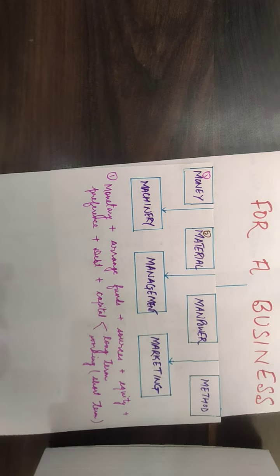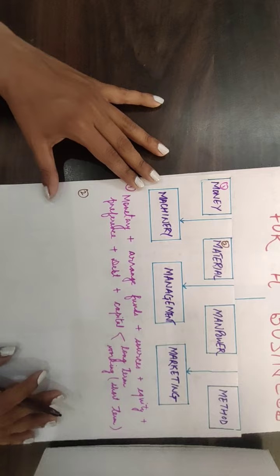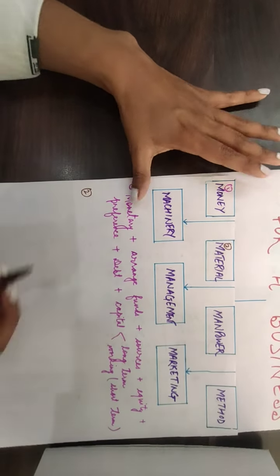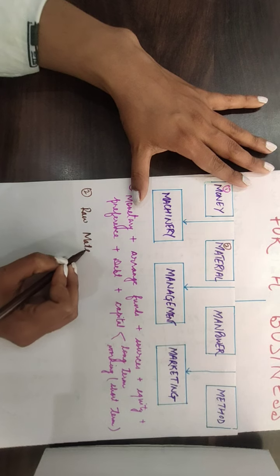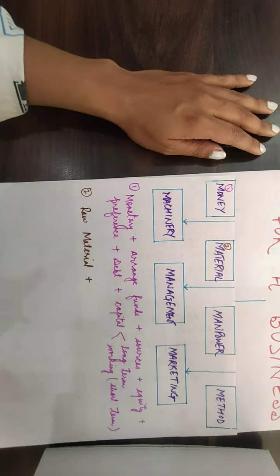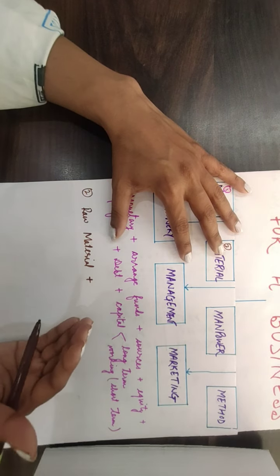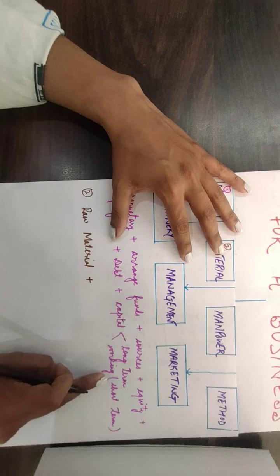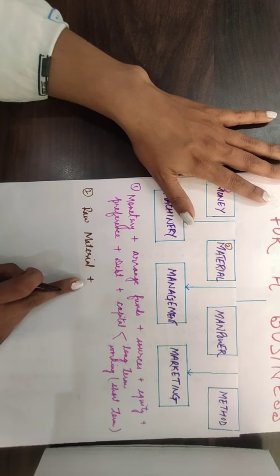Now coming to the material part, what is material? It can be raw material, right? Because the business is not going to work without any material. So you require raw material for that. And this raw material is actually going to help you. Why? Because if you have introduced the working capital, it is in the form of raw material only.